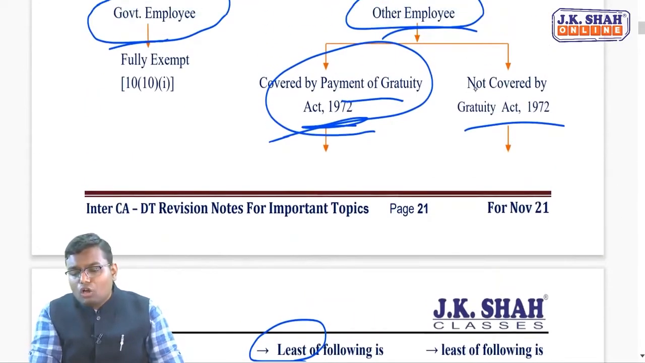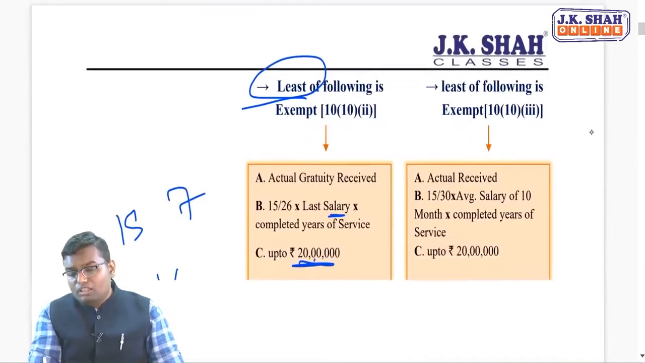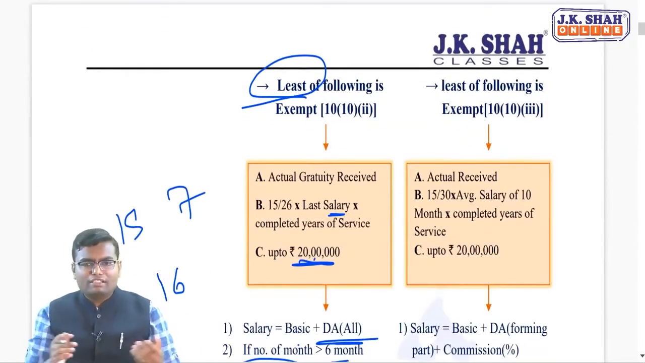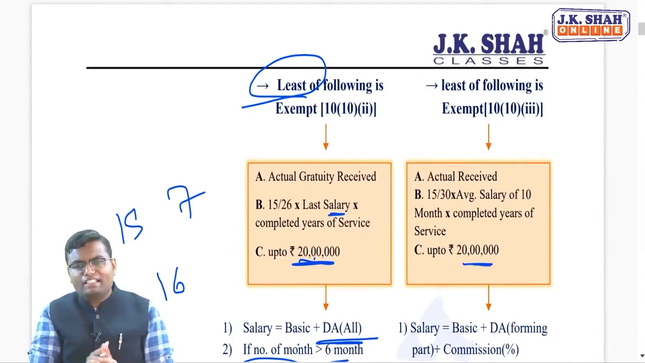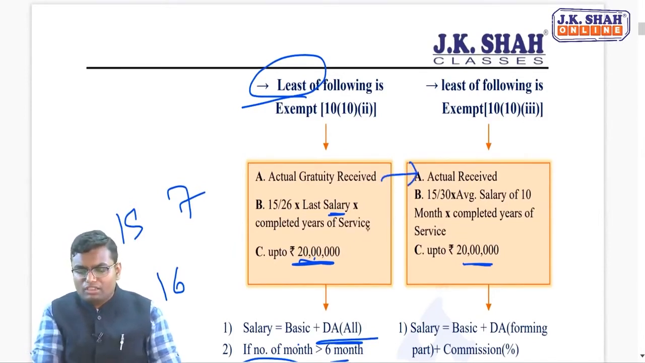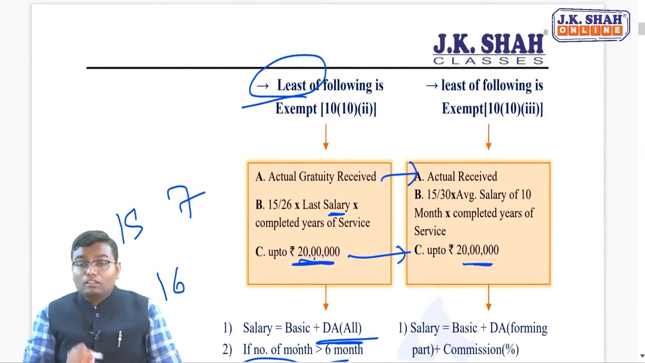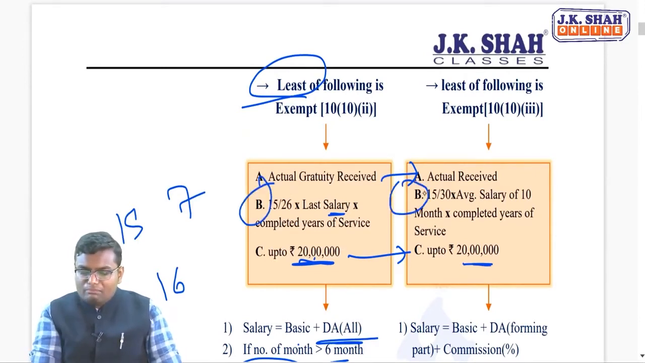What if you are not covered under the Payment of Gratuity Act 1972? Then whichever is lower will be exempt. Number 1, actual gratuity received. Number 2, fixed rupees 20 lakh. Can I say these two conditions are the same? No difference. The only difference is in condition number 3.